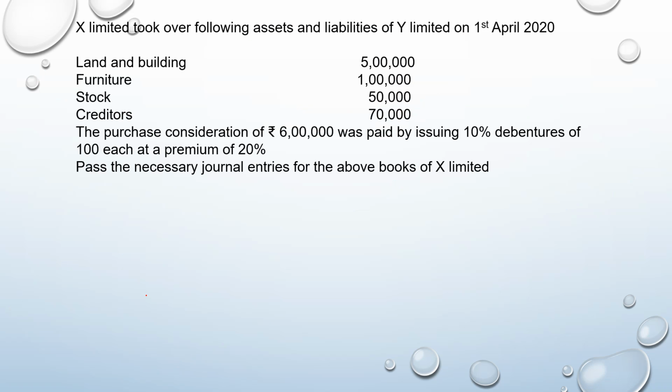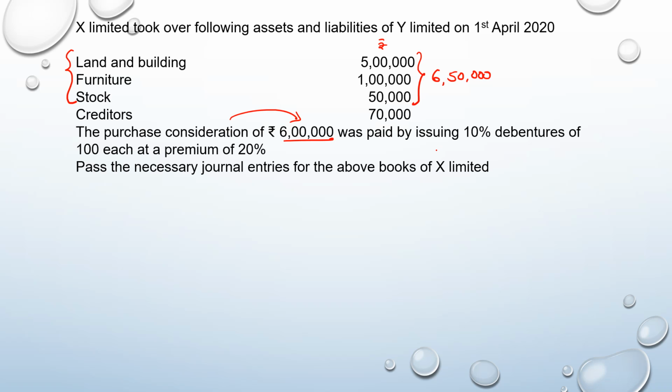Now, let us start with this particular question. X Limited took over the following assets and liabilities of Y Limited on 1st April 2020. Land and building was taken over at rupees 5 lakh, furniture at rupees 1 lakh, stock at 50,000, creditors at 70,000. So there are three assets taken over at these values. This is a total of 6,50,000, and creditors, that is the liability which has been taken over, is 70,000.